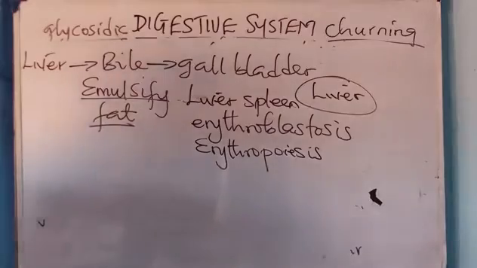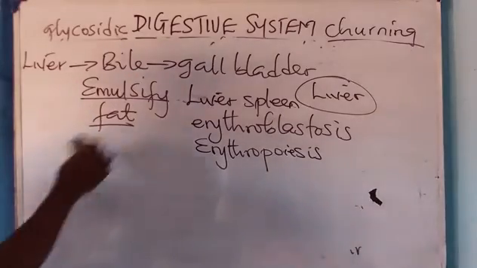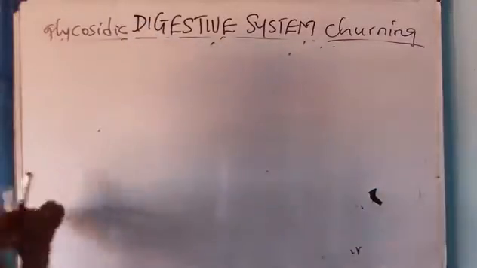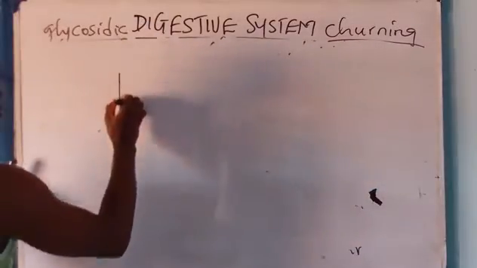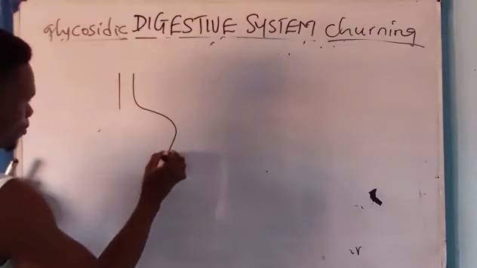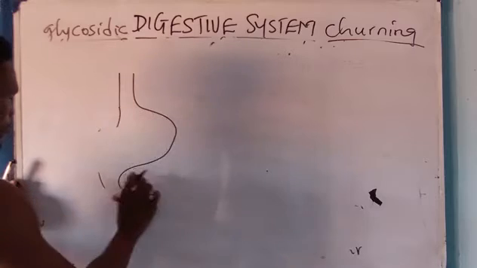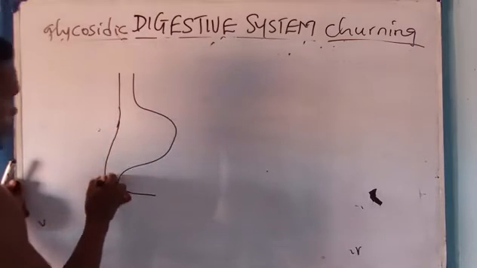So, okay, let me do this. I'm running out of time with this. I have something like this. Please take note of what I'm drawing now.